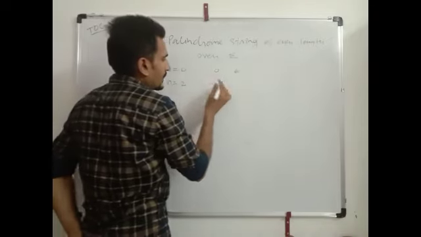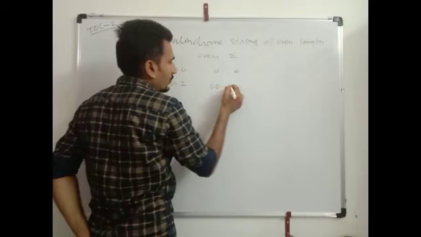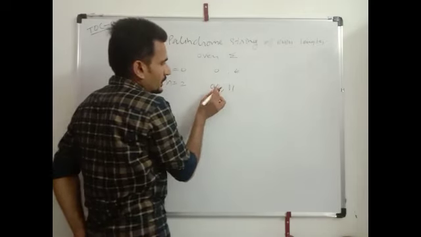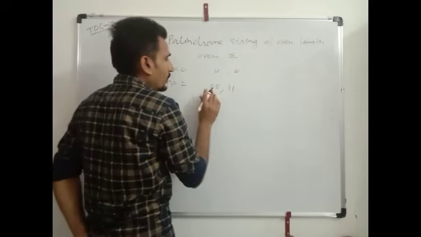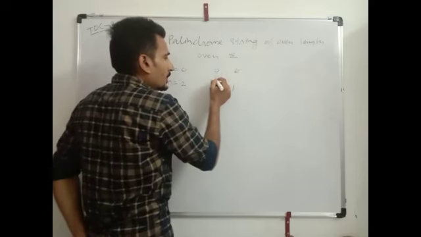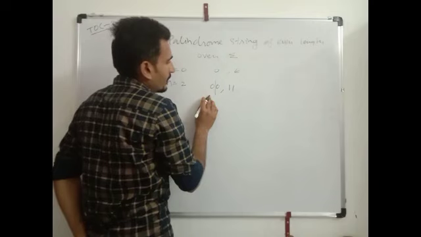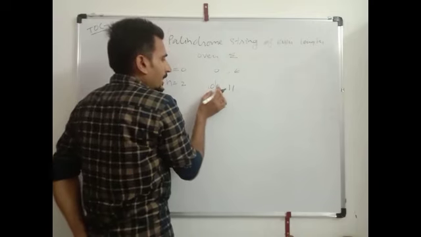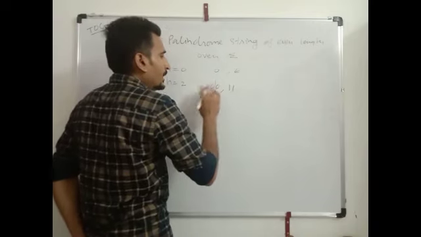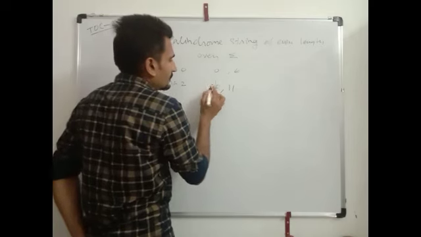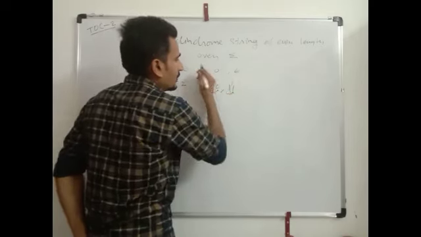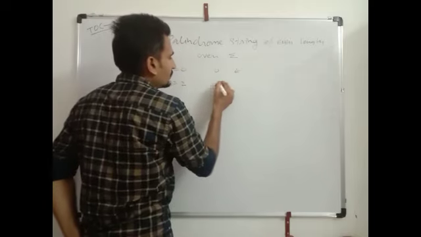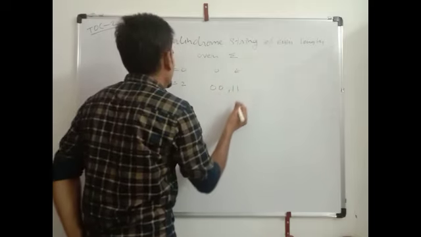For n equals to 2, the strings will be 0 0 and 1 1, because they are palindromes. For checking a palindrome, draw a line in between the string. It will be mirrored to both sides. It is mirrored to this side, it is also mirrored to this side. So 0 0 and 1 1.